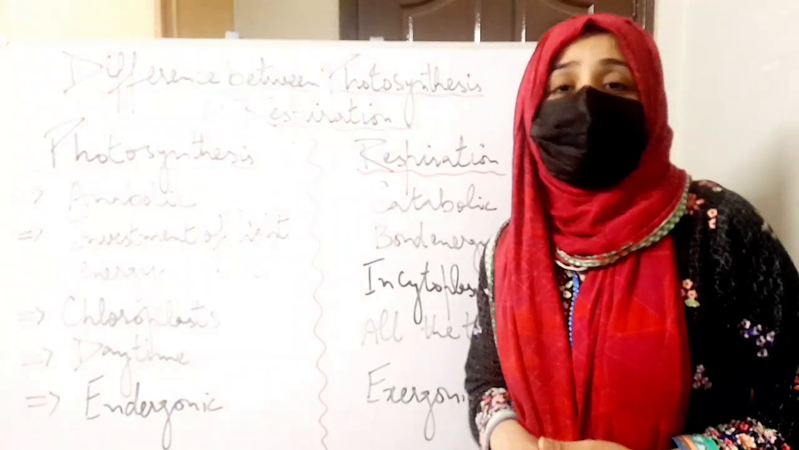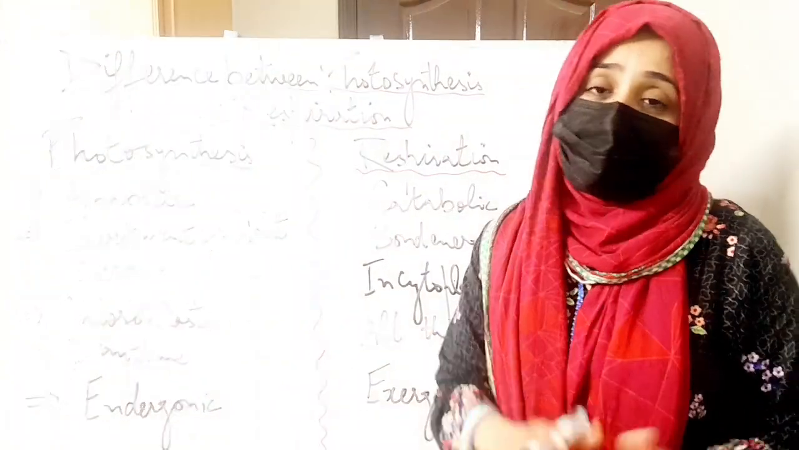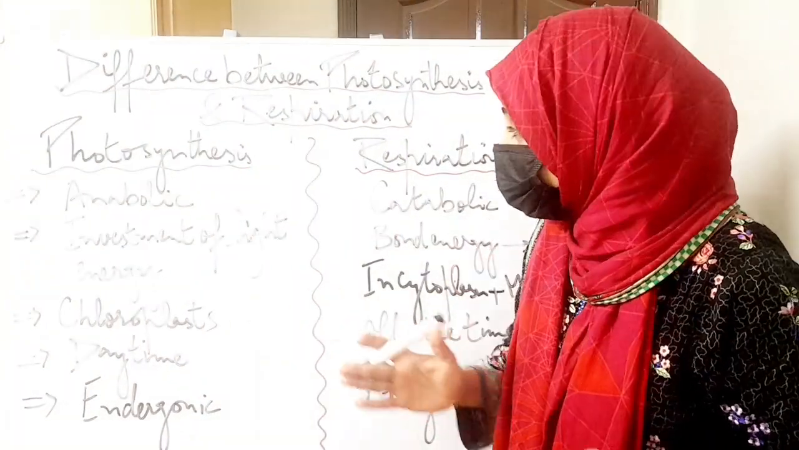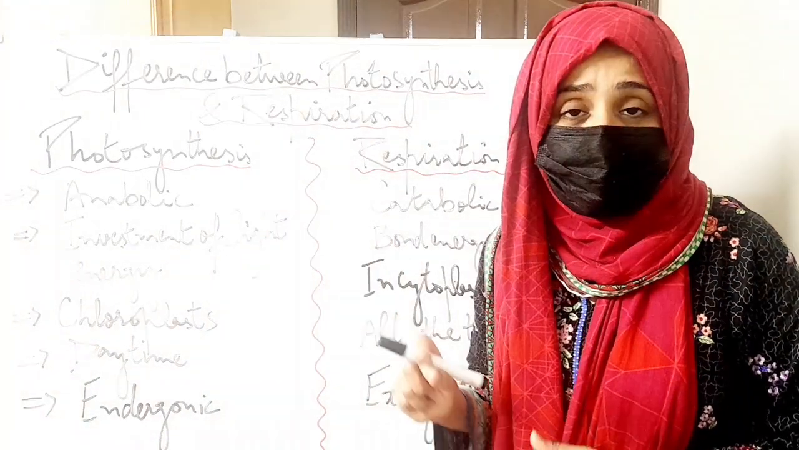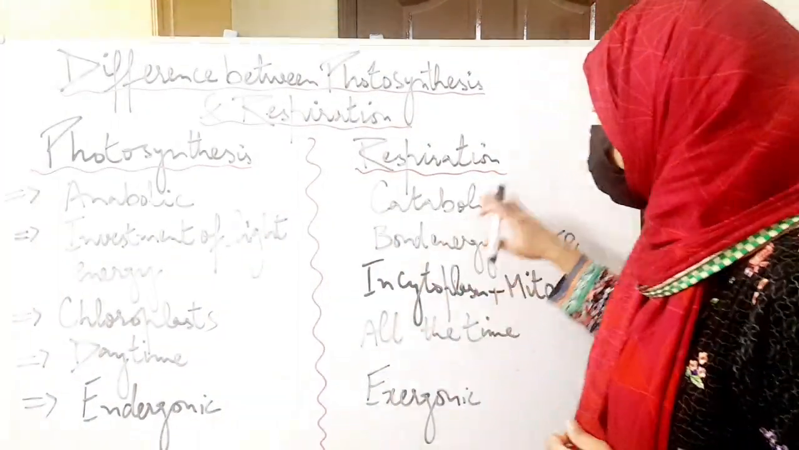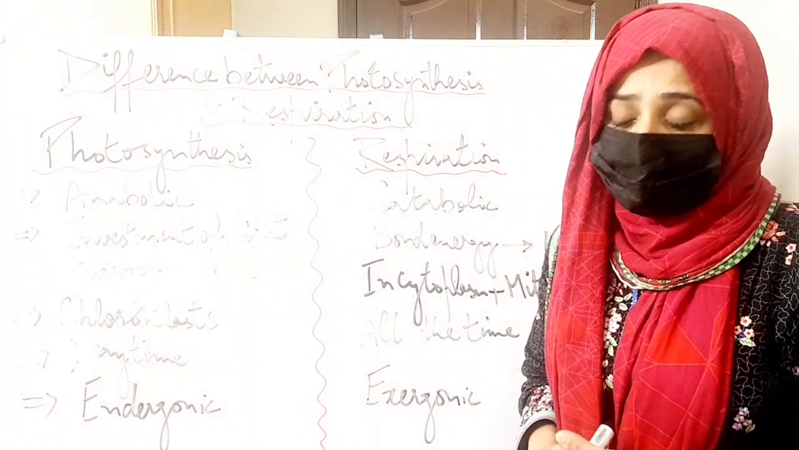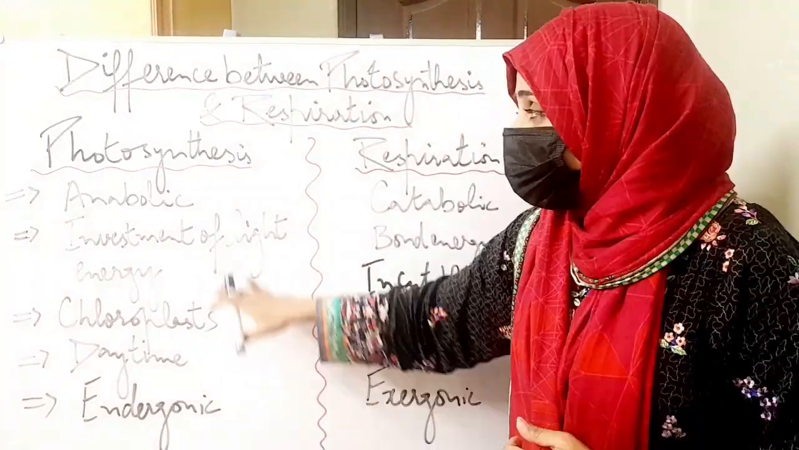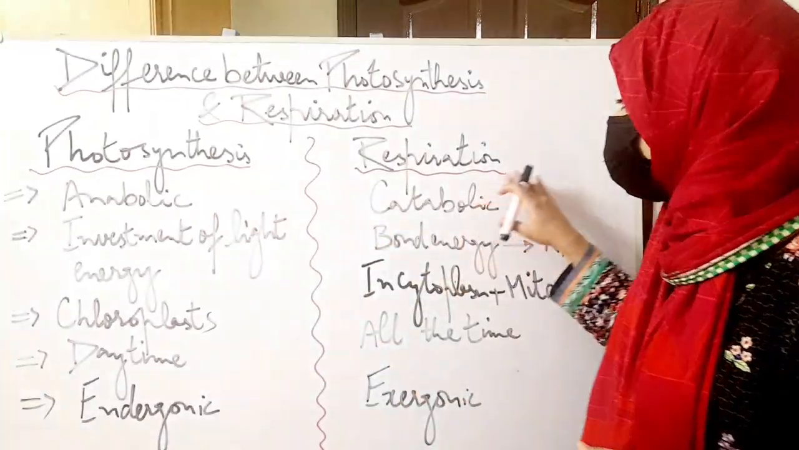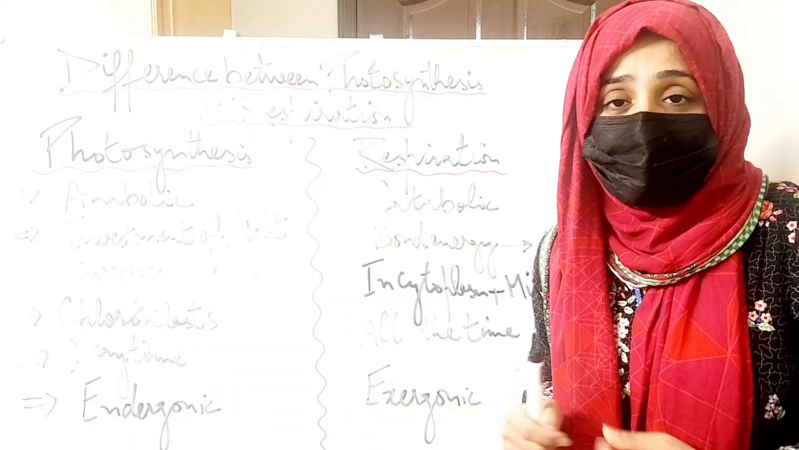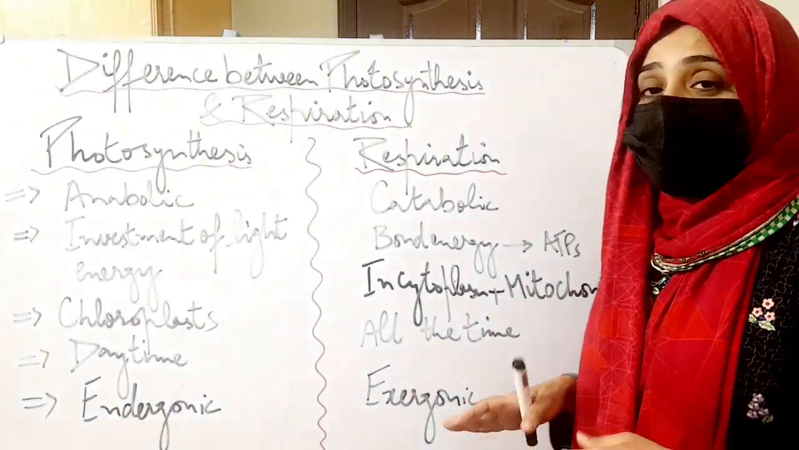In photosynthesis, carbon dioxide and water are the raw materials and they are the reactants, and energy of sunlight is utilized to carry out this reaction, whereas in respiration the glucose and oxygen are the reactants. In photosynthesis, oxygen is released, whereas in respiration oxygen is utilized and carbon dioxide is released.